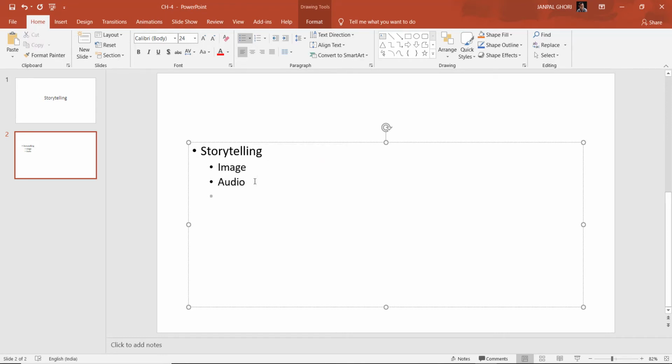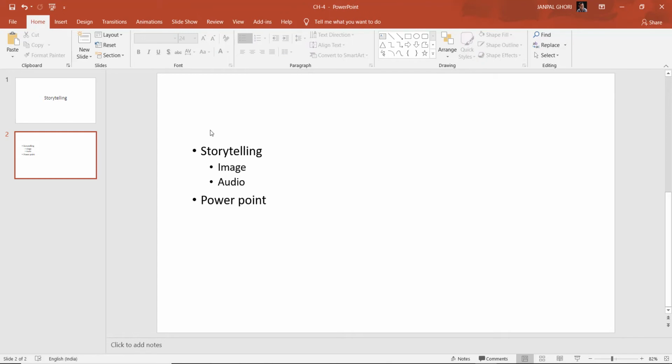After that, you need to write down the next part, that is PowerPoint. Suppose I wrote here. After that, if I want to, this way I can create the subpoint. So make it this way firstly.